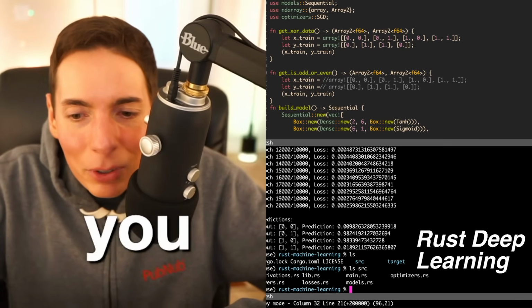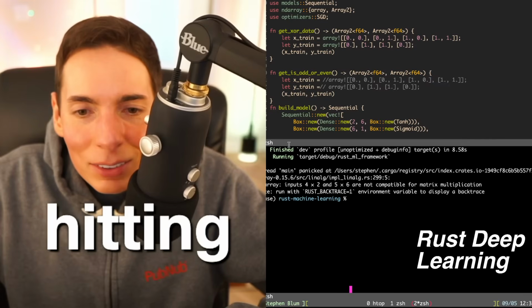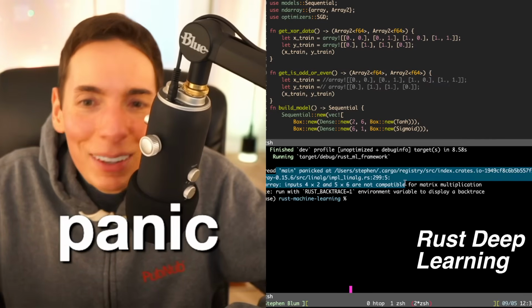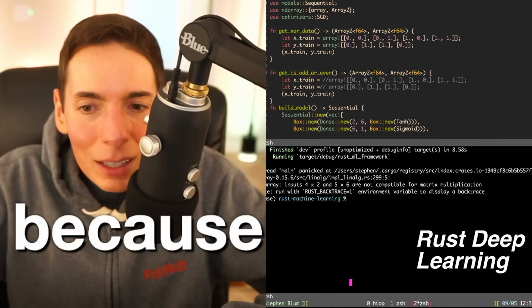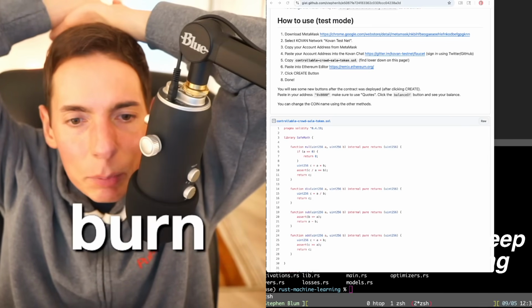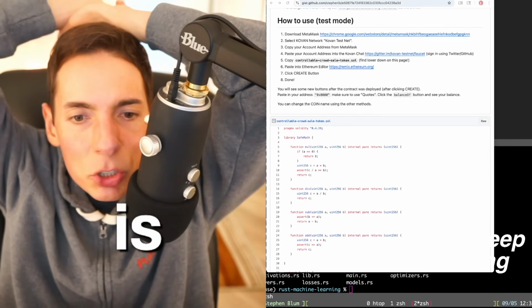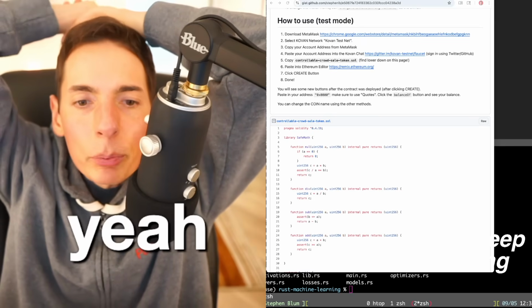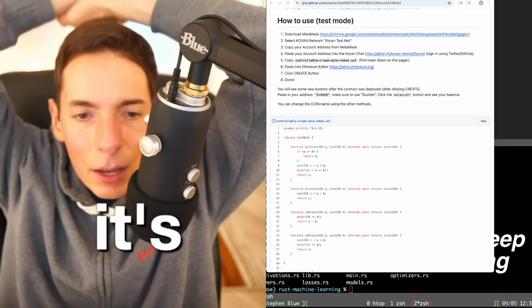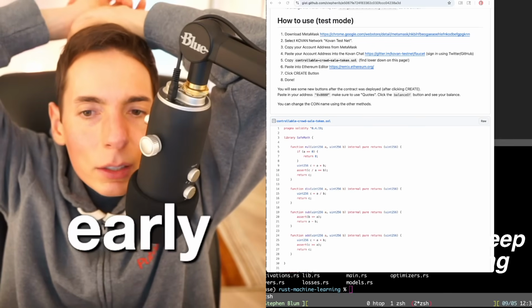As you saw, we were even hitting errors up here. Like, look, I was already hitting errors, right? Like main thread panic. Problem. There you go. It's because our inputs are incompatible. So wow, yeah. Anyway, Rust has the Burn AI deep learning framework, but it makes you define every detail. Still is mature, I think. Yeah, absolutely. Or not mature is what you said. It's still early, I would say, right?